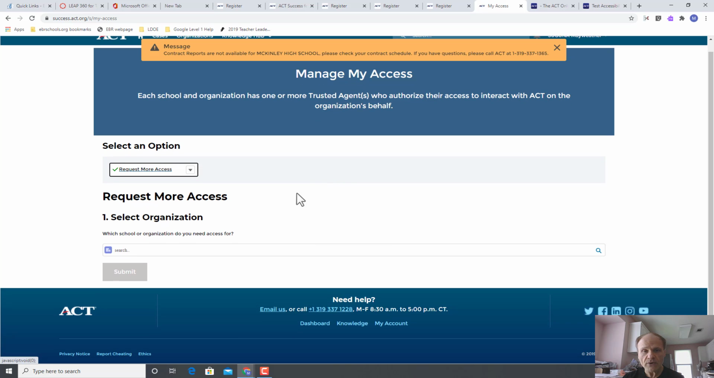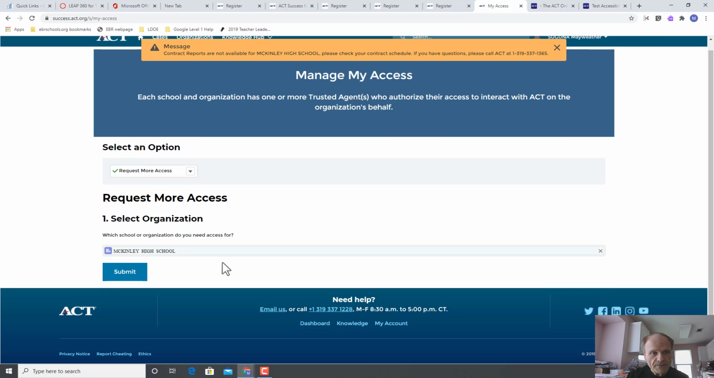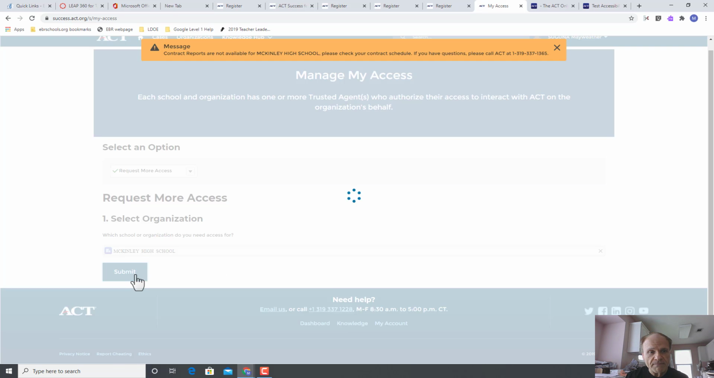Then it's going to say item number 1, select an organization. So you're going to search your school's name. So notice there are schools all over the country. So you're going to search your school's name. So you're going to go McKinley High School until you see the school. And I misspelled it. So let's go back. And eventually it'll show up. You'll see right here, it shows up right here. Okay, so you click on it and then you click submit.